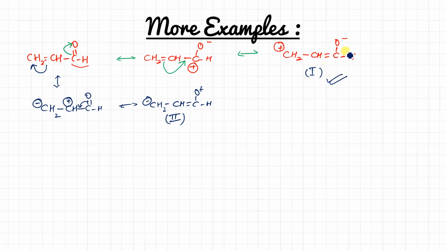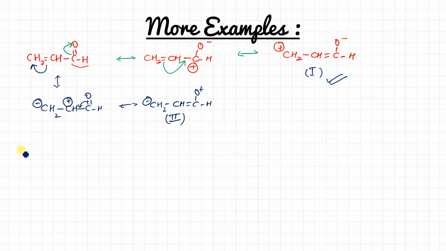Why? Because here the negative charge is on more electronegative oxygen, but in this case the negative charge is on less electronegative carbon. Clear? If it is more electronegative and it is having a minus charge, that suits it. So that gives a stable condition. But if it is less electronegative and has a minus charge, and it is more electronegative and has a plus charge, so that is instability. Got it? Am I clear?